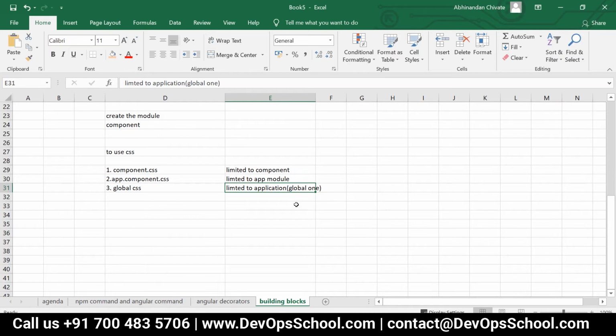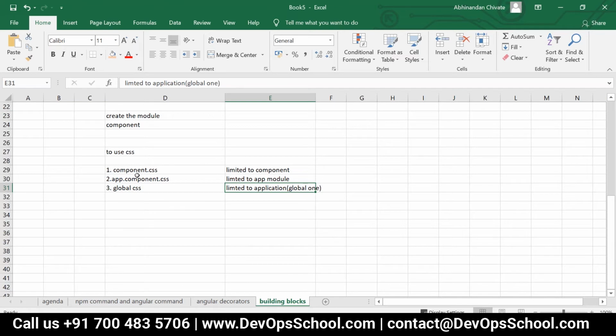For example, let's say you have external CSS, internal CSS, and inline CSS. The priority goes to who? Inline CSS, correct? The highest one. So in this case, the component CSS will have the highest priority.